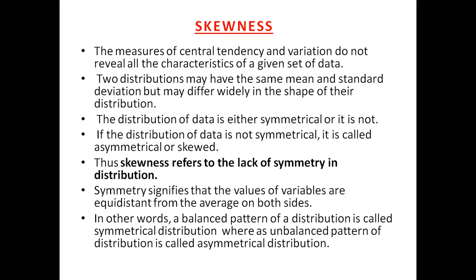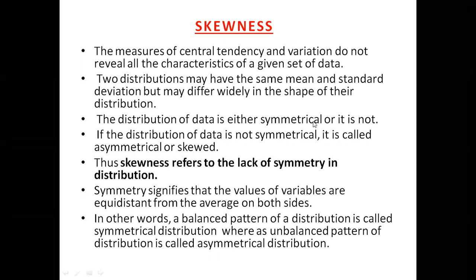How can we express? We have to show some figure for that. They are different in shape, and number 3, the distribution of data is either symmetrical or not.